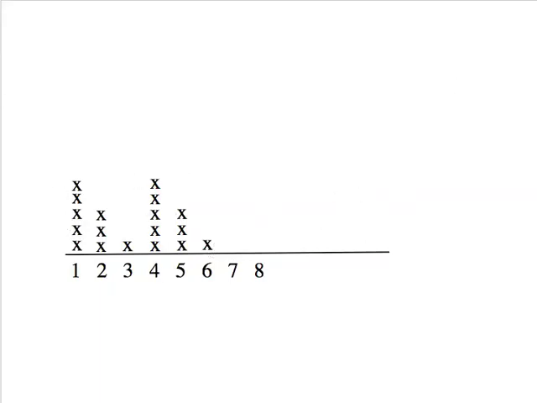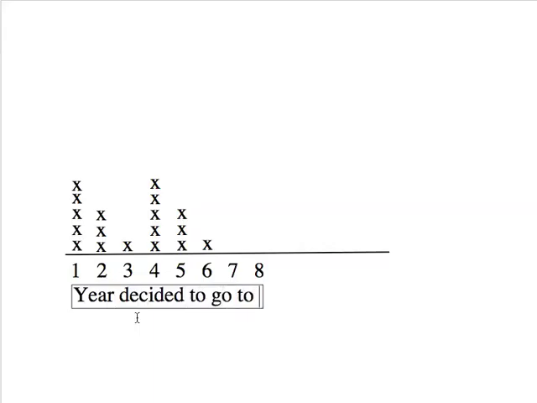So one last thing before we get done here, we need to label our axes, at least our data axis, and the data axis here was year decided, let's spell correctly here, to go to grad school. Okay. All right, so that's our beautiful frequency plot.